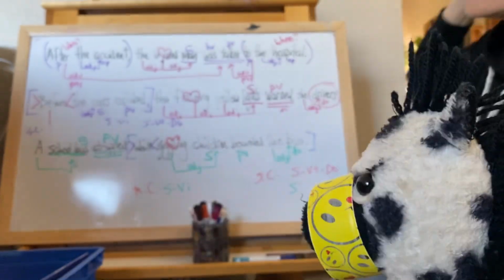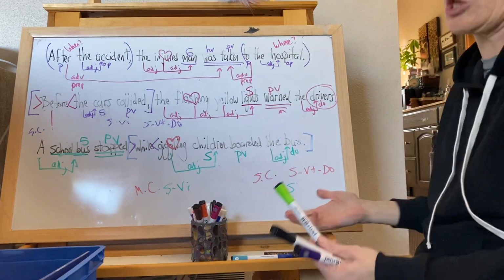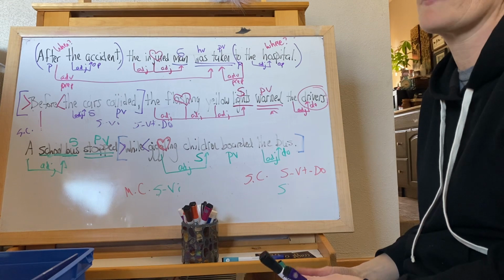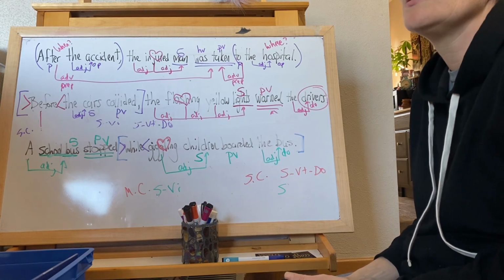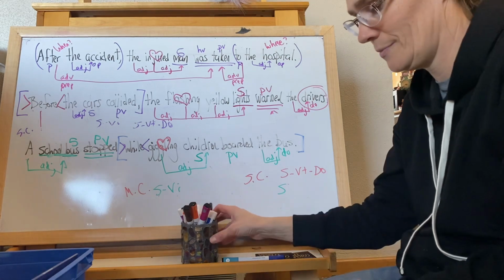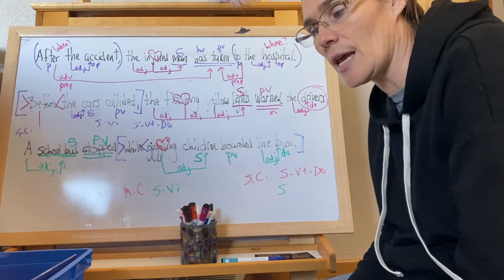I would have said, what kind of bus is it? A school bus. Because you can have a city bus. You can have a school bus. You can have a hot dog bus, I guess. I don't know. Ice cream bus.